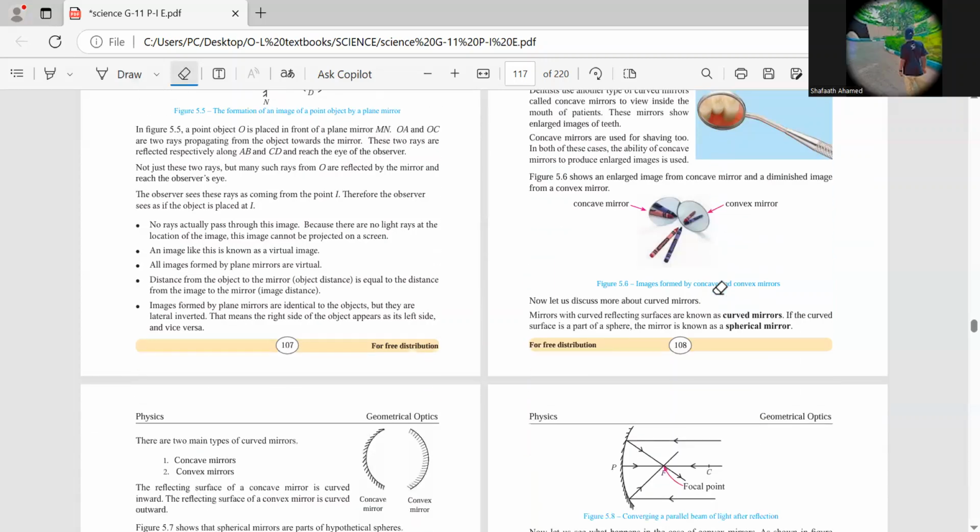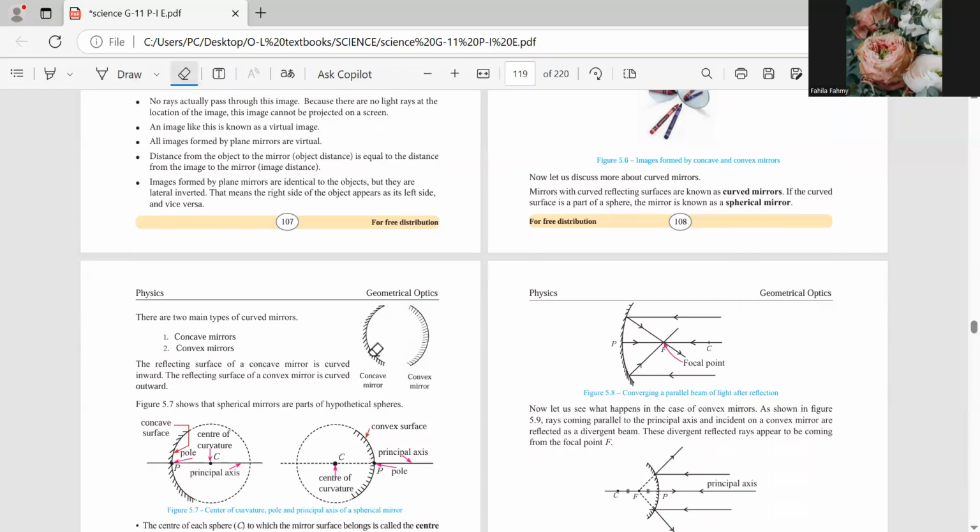Yeah, miss. Right, okay, now let's see. Mirrors with curved reflecting surfaces are known as curved mirrors. If the curved surface is a part of a sphere, the mirror is known as a spherical mirror. If it is a ball-like structure with a shiny surface, it's a spherical mirror. If it is just a curved surface, we call it a curved mirror. Now, how do you remember the two names? Concave and convex.